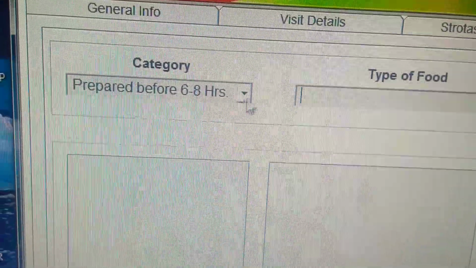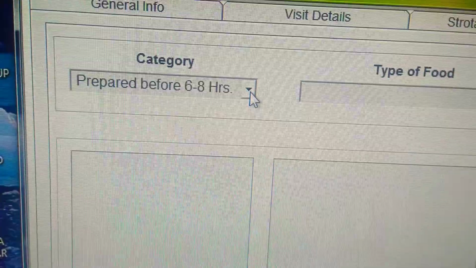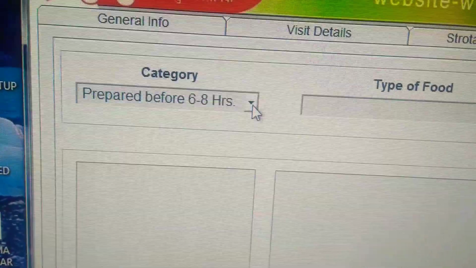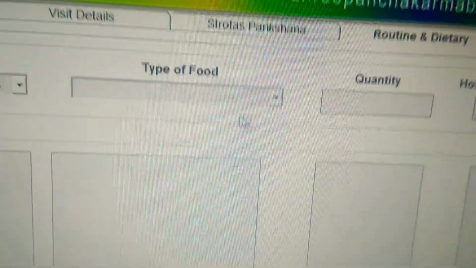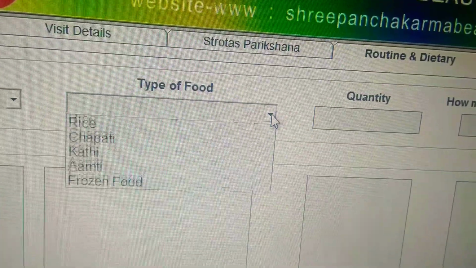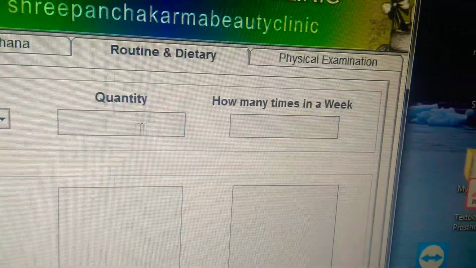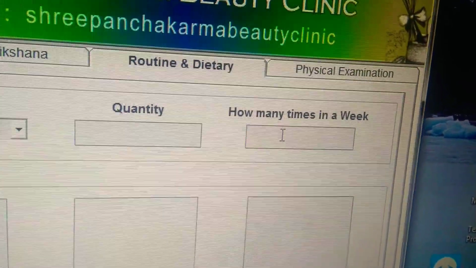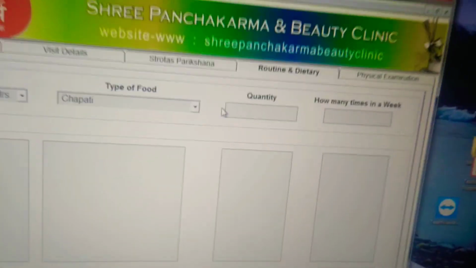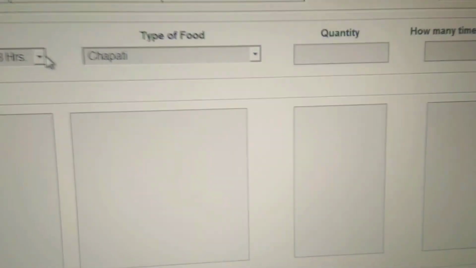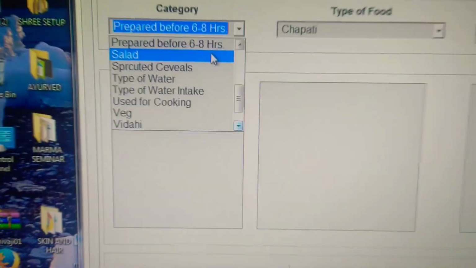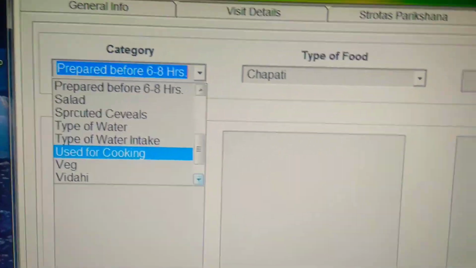Instead of asking about stale or leftover, I ask like this: prepared before 6 to 8 hours, means cooked before 6 to 8 hours, and which things he is taking, rice, chapati or curry, like this, in which quantity and how many times a week. How many times a week is also very important, because by observing its frequency we can come to some conclusion. Then contradictory food, vidai food, sprouts and all these things are there.